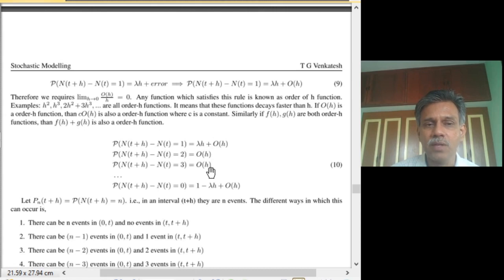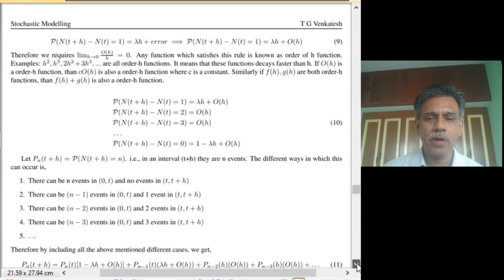Again, now if you want to normalize it, we have to put the condition that occurrence of 0 events has a probability 1 minus lambda h plus order h. Now if you add all of them together to check whether they are normalized, it will be equal to 1 plus order h. We have seen that if we add all the order h functions like f of h and g of h, they are all order h. The minus lambda h and plus lambda h cancel, so we have 1 plus order h. So in the limit h tends to 0, order h becomes 0, and the probabilities all add up to 1. So now it is normalized. Now we have put it in a more formal way.